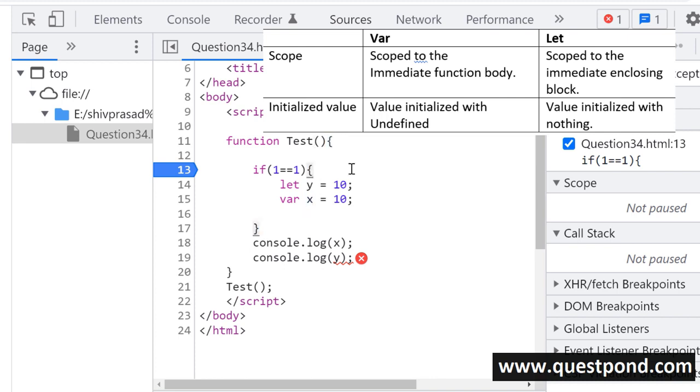So first one is the scoping rules. Variables declared by var keyword have a function scope, while let variables are scoped to the immediate enclosing block. I repeat this, let variables are scoped to the immediate enclosing block. That's why we say it is a block scope.